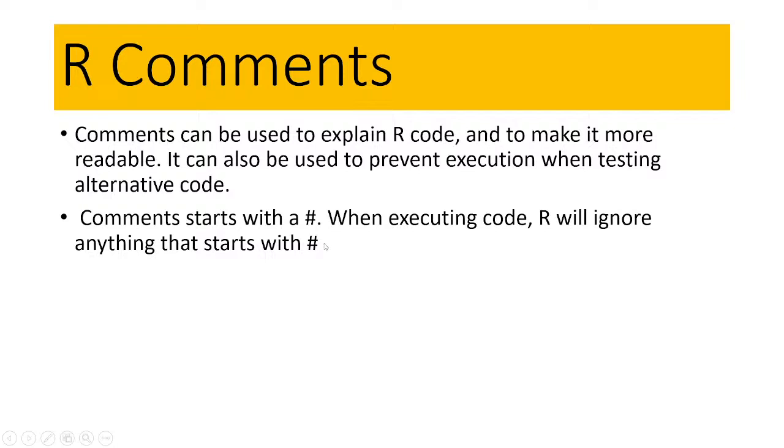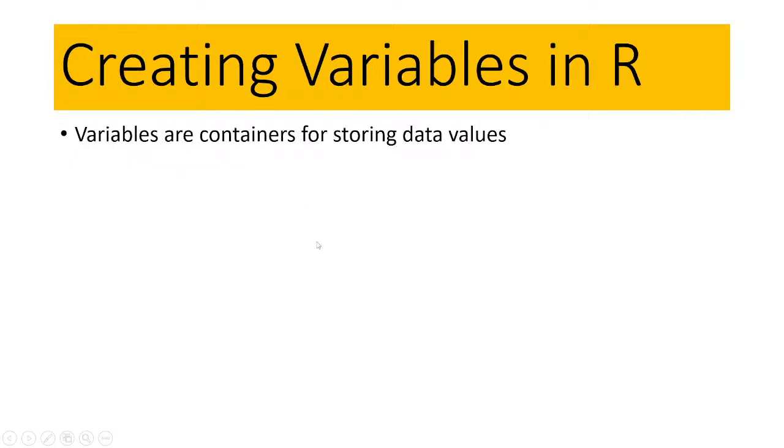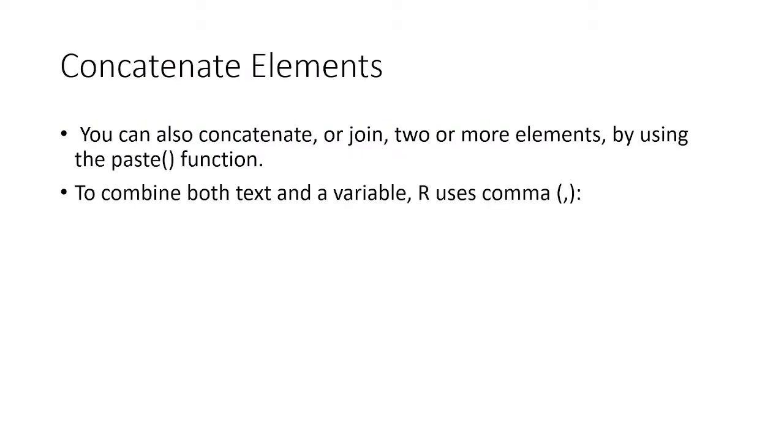When you put the hash symbol, that code is not executed. A comment gives an explanation of the R code. Next is creating a variable. This is the process for creating a variable, and I already discussed that. Variables are containers for storing data values. And this time we talk about concatenating elements.